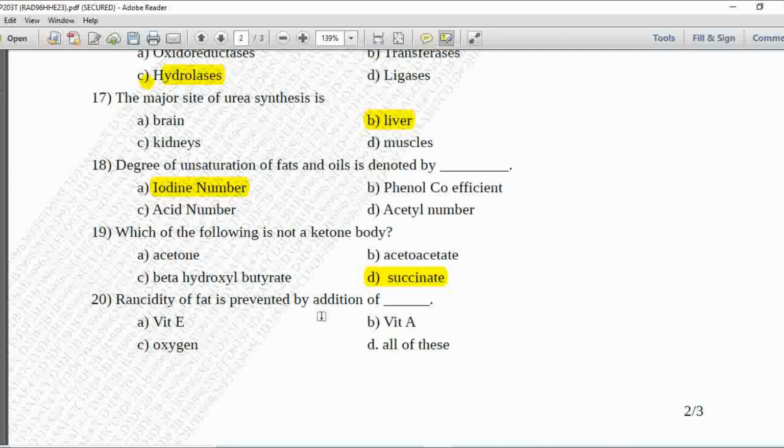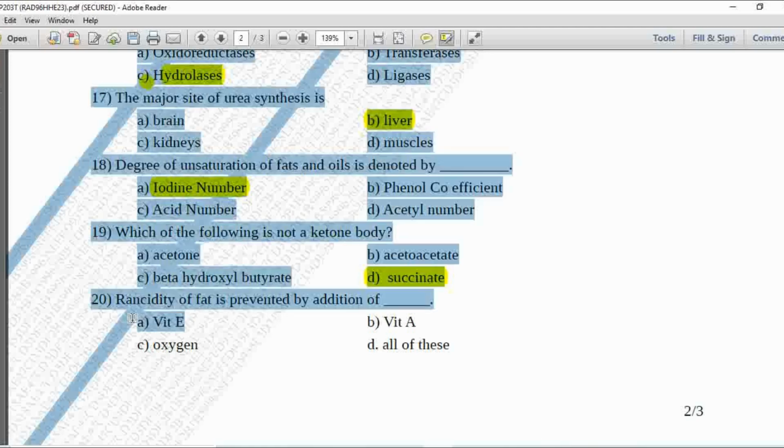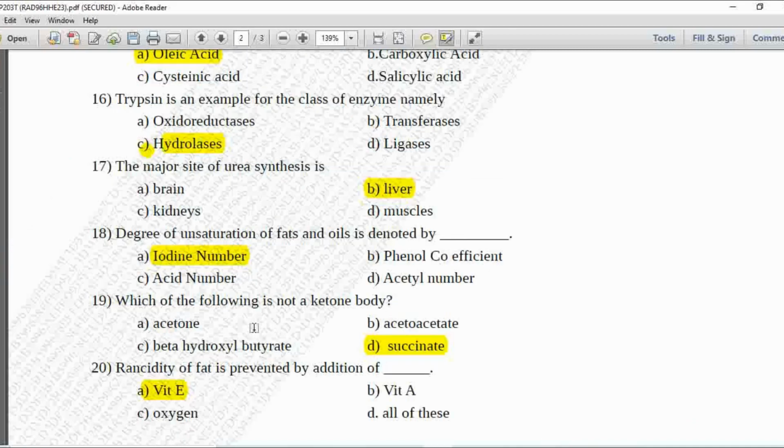Next MCQ. Rancidity of fat is prevented by addition of option A is vitamin E, B is vitamin A, C is oxygen, and D is all of these. So rancidity of fat is prevented by addition of vitamin E. So option A is correct.